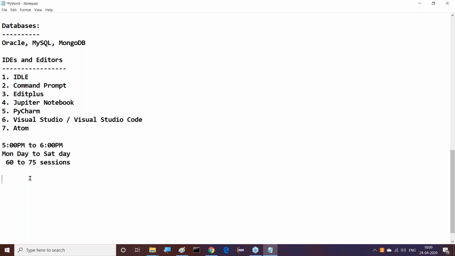Maximum, I think about it. Might be morning, or maybe I will start some other batches, sir. Morning 7 o'clock I may start some other batch. Actually, I'm planning to start another Python batch at 7 in the morning, but not immediately. Maybe after the lockdown, definitely I may think about it. My next Python batch is in the morning only, but it may take some time, not immediately.